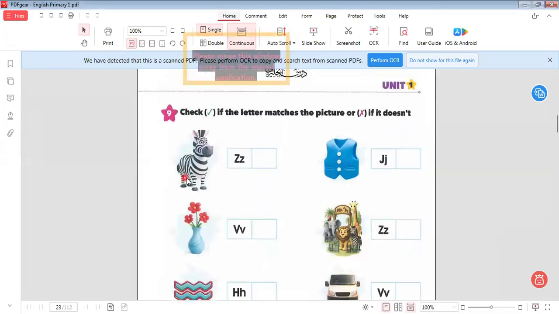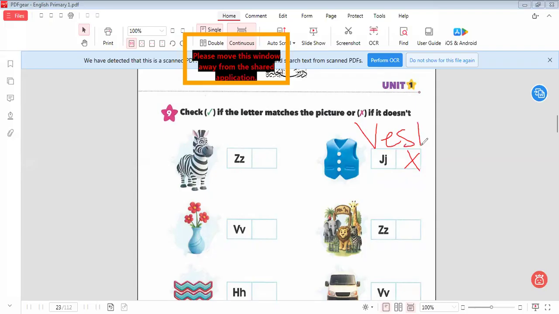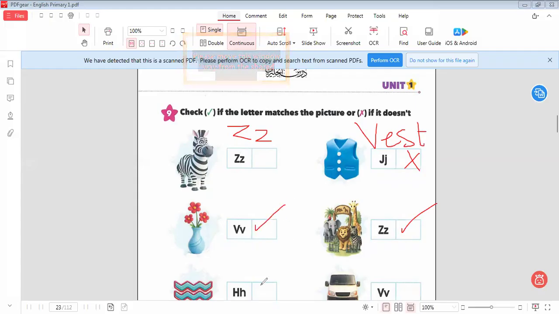Okay. Here we have Z. So here we have zebra, so the letter here will be Z. Here is beast. Can it start with letter J? So here is wrong. Why? Because beast starts with letter V. Okay. Here is zebra, started by letter Z, and here is V, started by letter V. So this is wrong. Here is zoo, yes, I will make it correct. Zigzag, here is zigzag. Can it start with letter H? So it's wrong, not letter H. Here is van, yes, it is van.